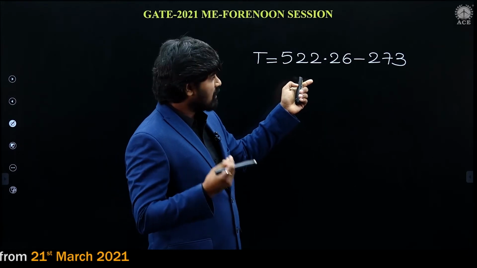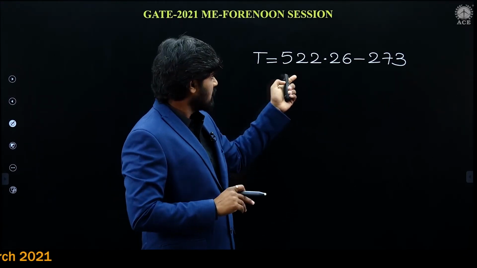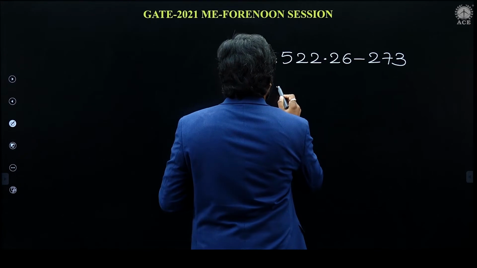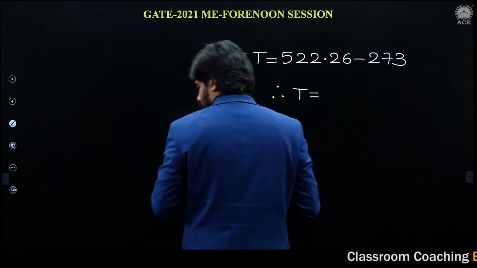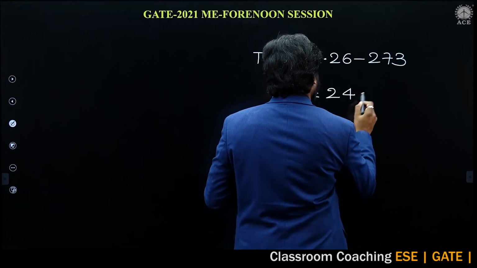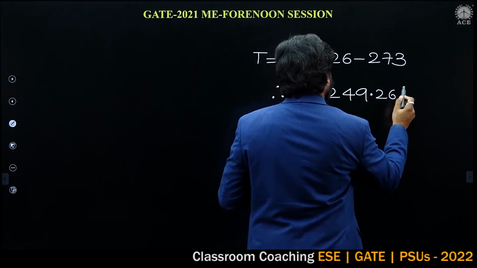You know how to convert Kelvin to degree centigrade, minus 273. Therefore, the final temperature in degree centigrade is 249.26.